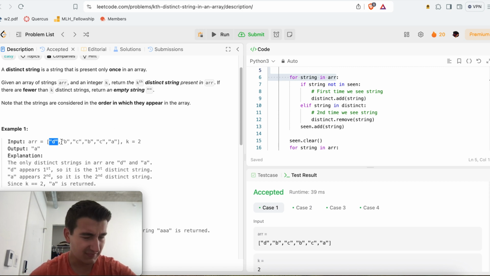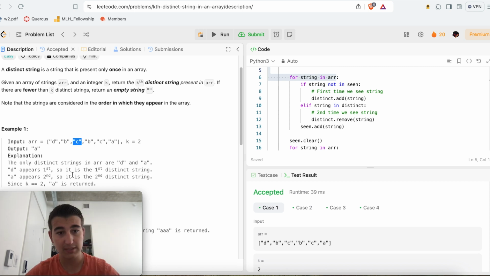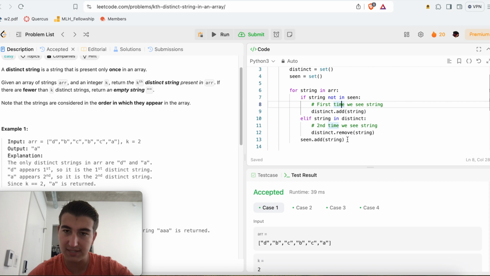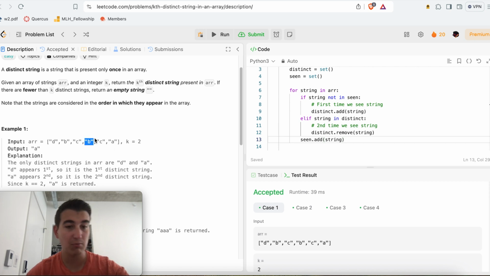And then I'll see B, and I'm like, okay, this is the first time I see B as well, so I'm going to add that in my distinct set. Then I see C, first time I see it, put it into my distinct set. So my distinct set right now has D, B, and C. But then I see B again, right? And inside my code here, because at the end of every for loop iteration I add every string I see into seen, when I get to B again, it will necessarily be inside of my seen dictionary.